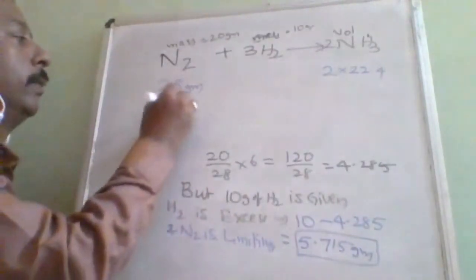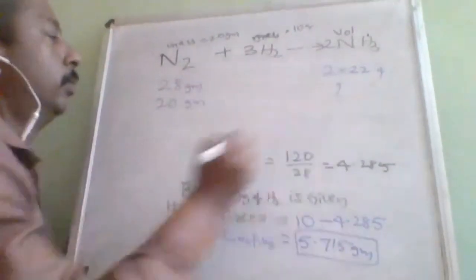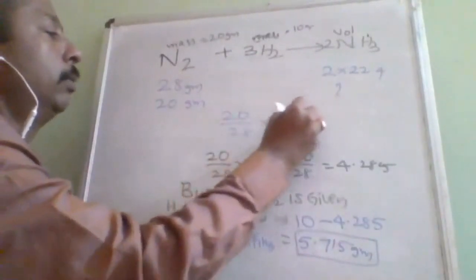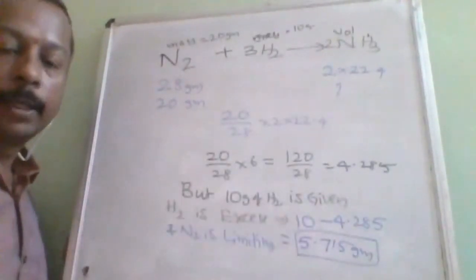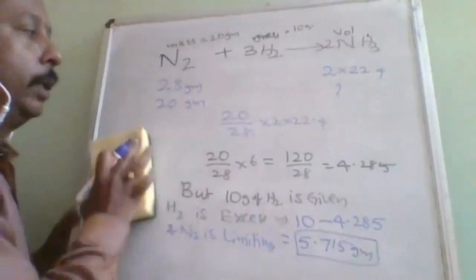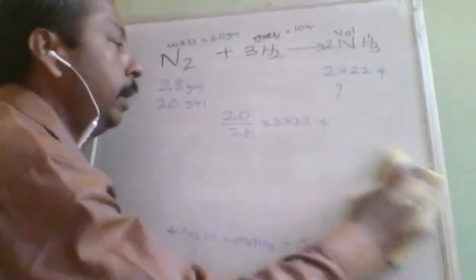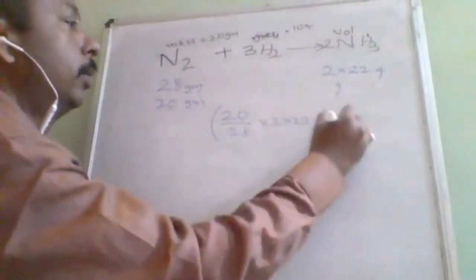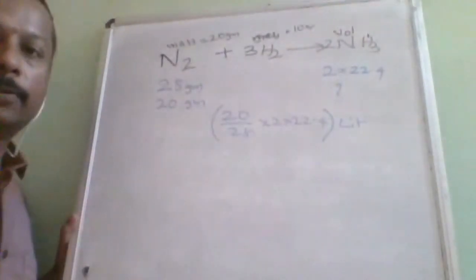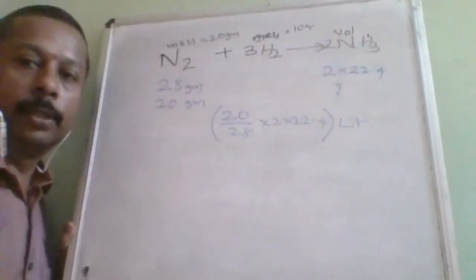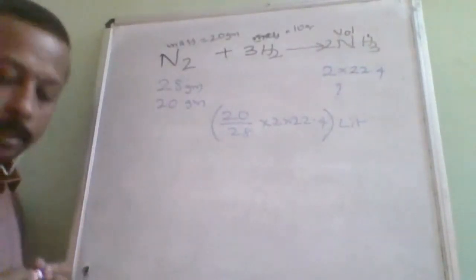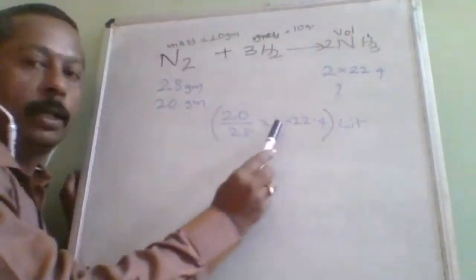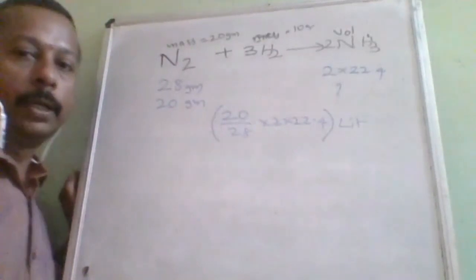Now I am using 20 gram. How much is it going to produce? So 20 by 28 into 2 into 22.4 liter. Is it understood, students? So 20 divided by 28 into 2 into 22.4. This much liter of ammonia will be produced. Any doubt in this one?